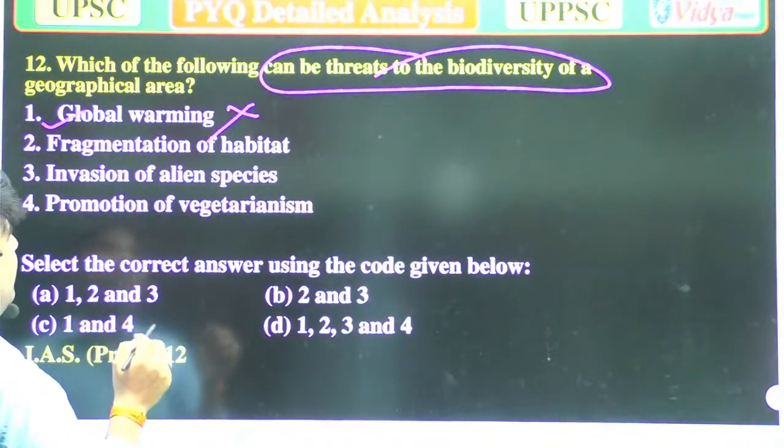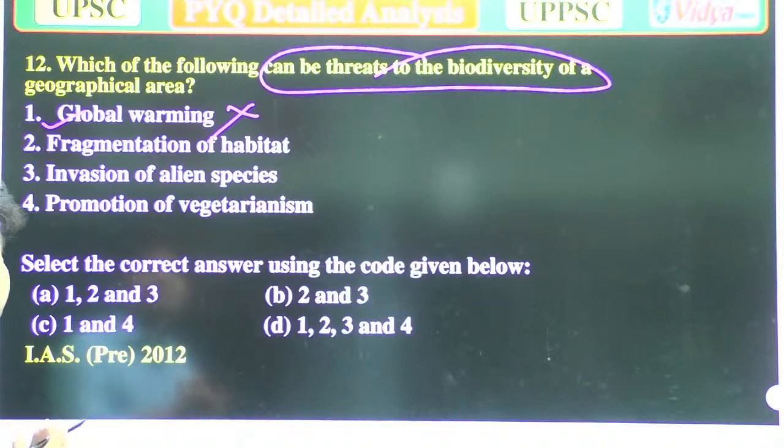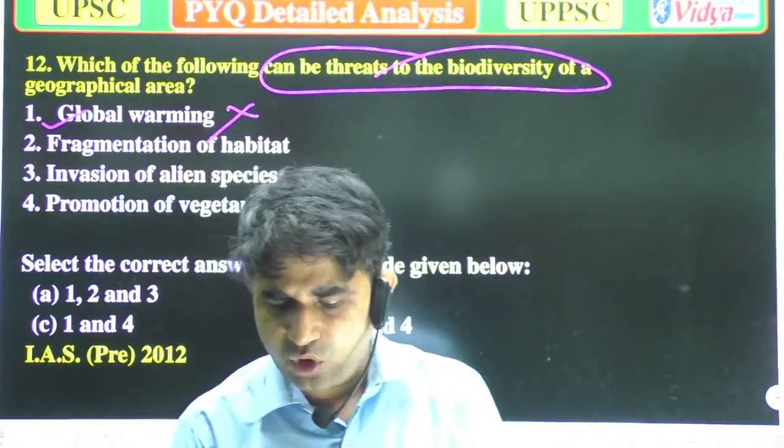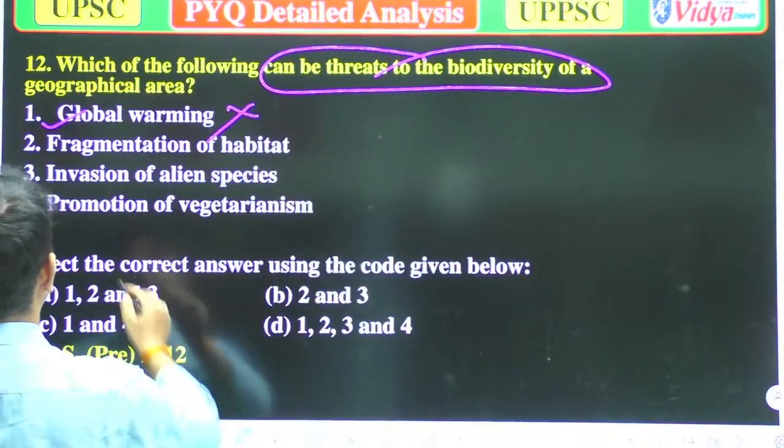Option B, fragmentation of habitats. Yes, when there is fragmentation or destruction of habitats, it also leads to a decrease in biodiversity. So it is also right.